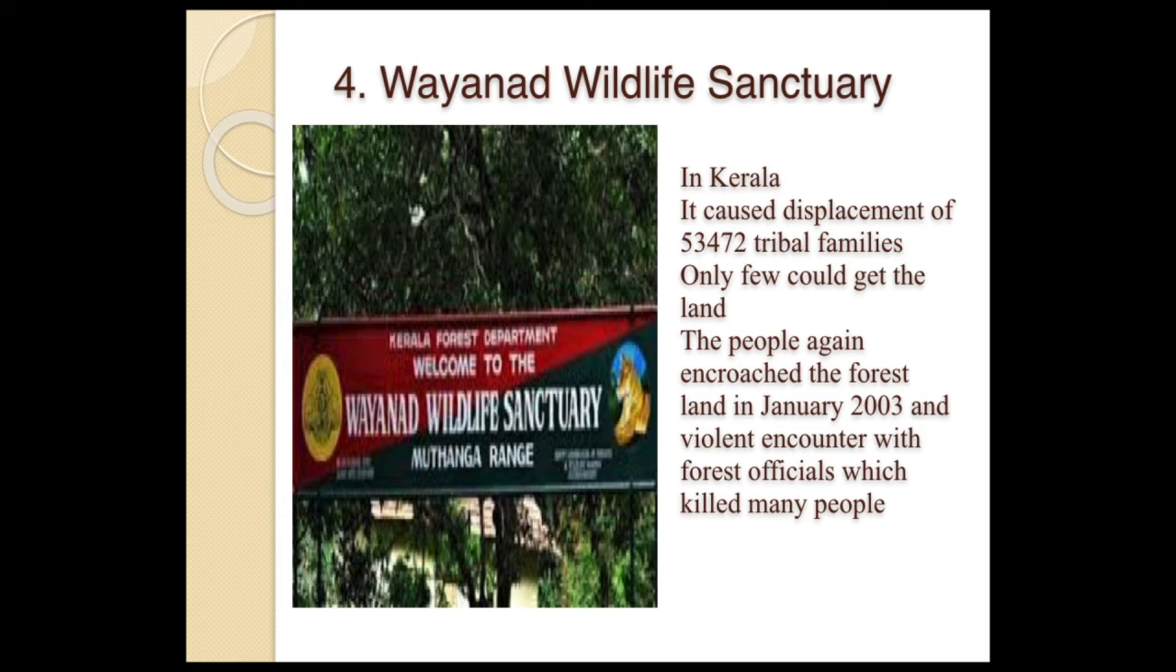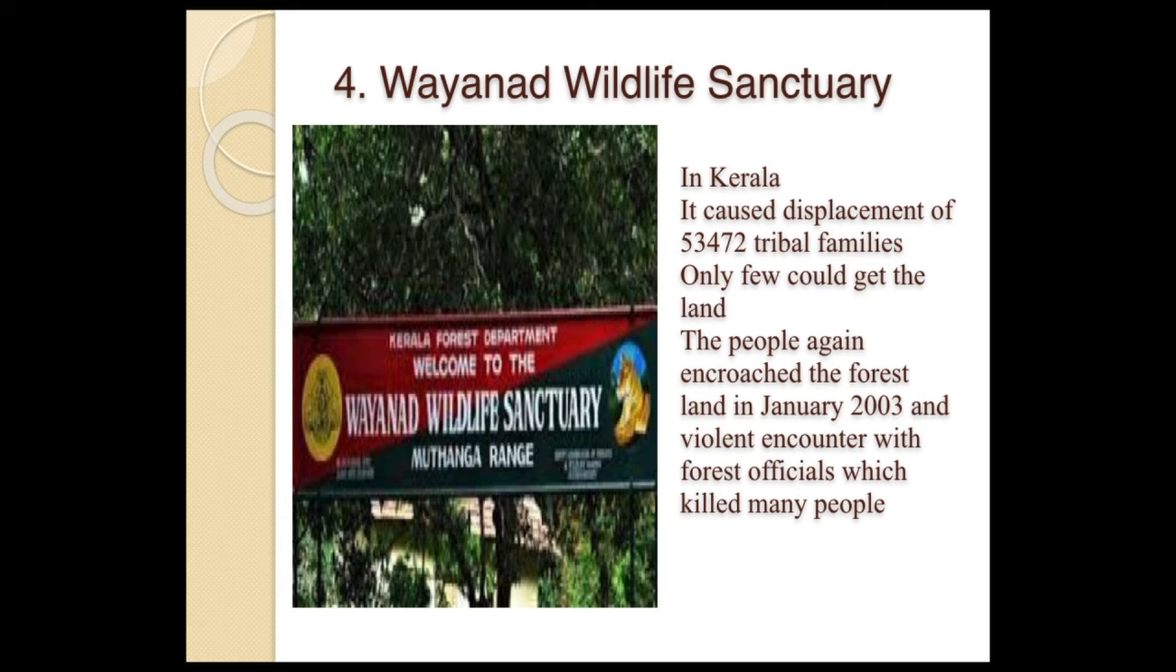So it is in Kerala, and it caused displacement of 53,472 tribal families. So only few could get the land. So these many tribal families were displaced. So the people again encroached the land in January 2003, and there was a violent encounter with forest officials which killed many people. So for establishing this wildlife sanctuary, the tribal families again were only displaced. All were not given compensation of land, only few were given.